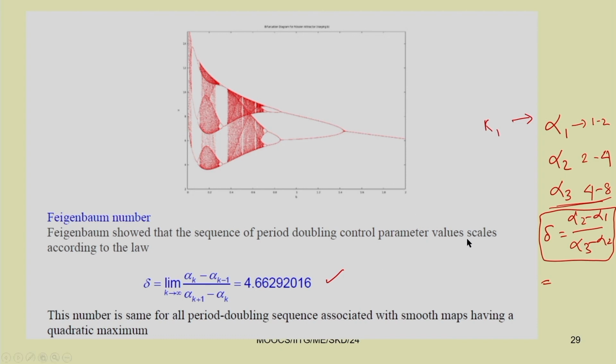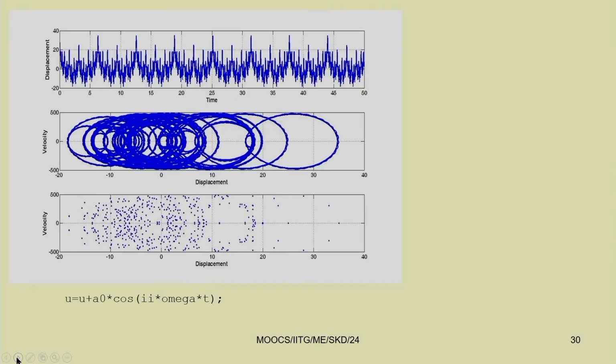This is left as an assignment, so that you can verify whether this Feigenbaum number works there or not. You can also generate a chaotic response, for example, by simply writing your own code.